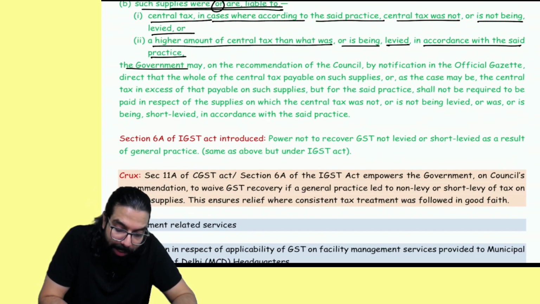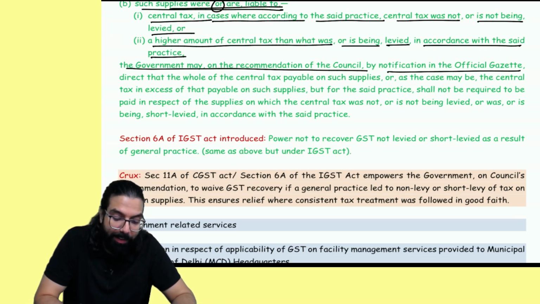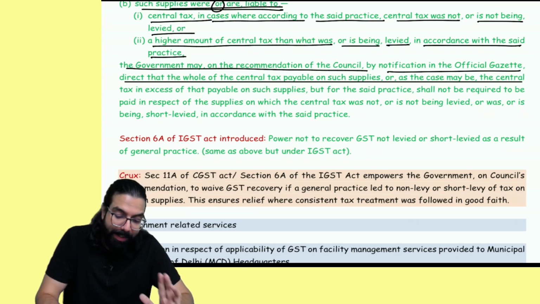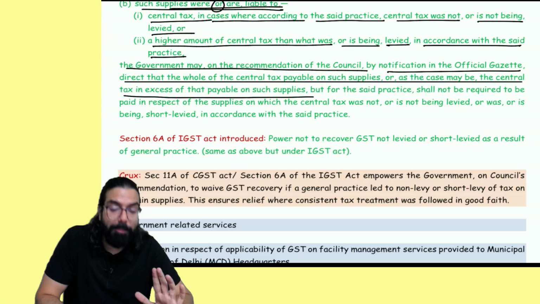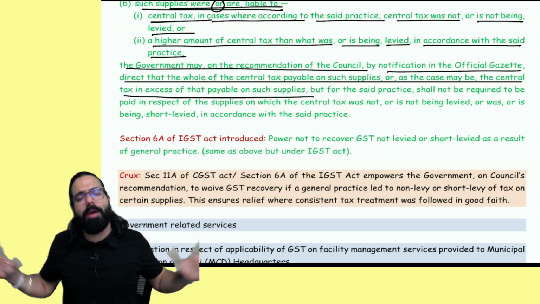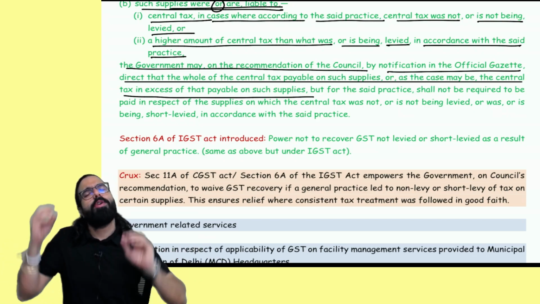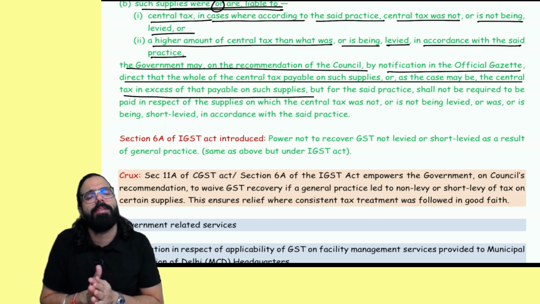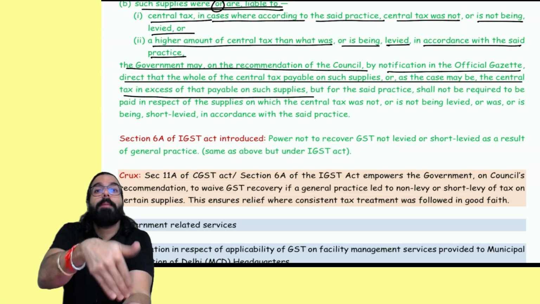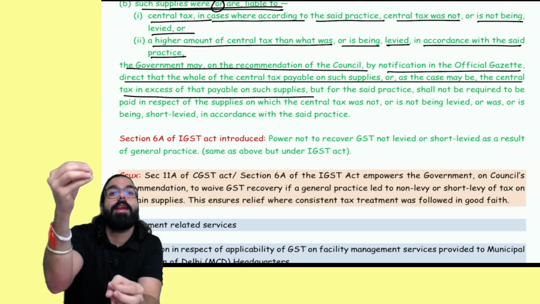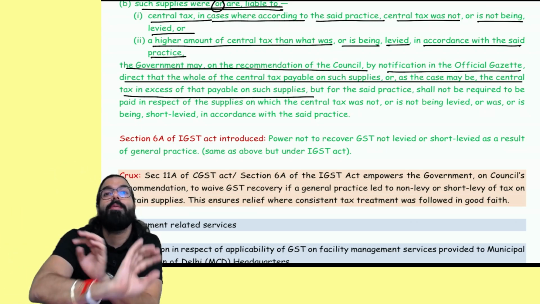The government, on the recommendation of the council, by notification in the official gazette, can direct that the whole of the CGST payable on such supply, or as the case may be, the CGST that is in excess payable on the supply. So, sir, because of a general practice, for example, one industry was charging only 5%, or was not charging GST at all, but later it came to the knowledge of the GST department that this item's rate of GST is 18. Then whatever was not collected, the government can issue a notification and say we are waiving it off.